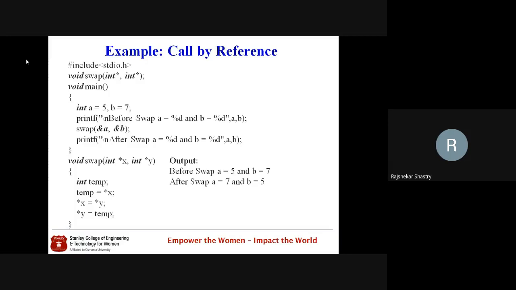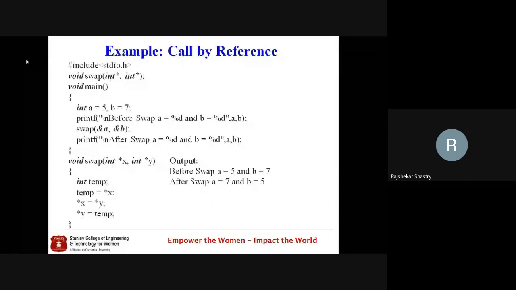If you are expecting that one function's local variables have to be modified by another function, then the variable you expect to be modified has to be passed as call by reference. So here we want to modify both A and B. That's why both A and B we pass as references.